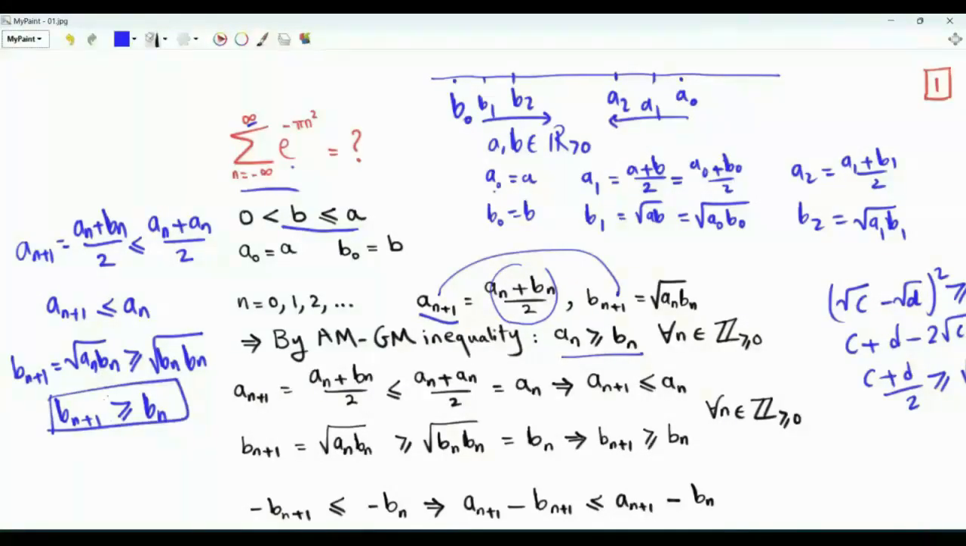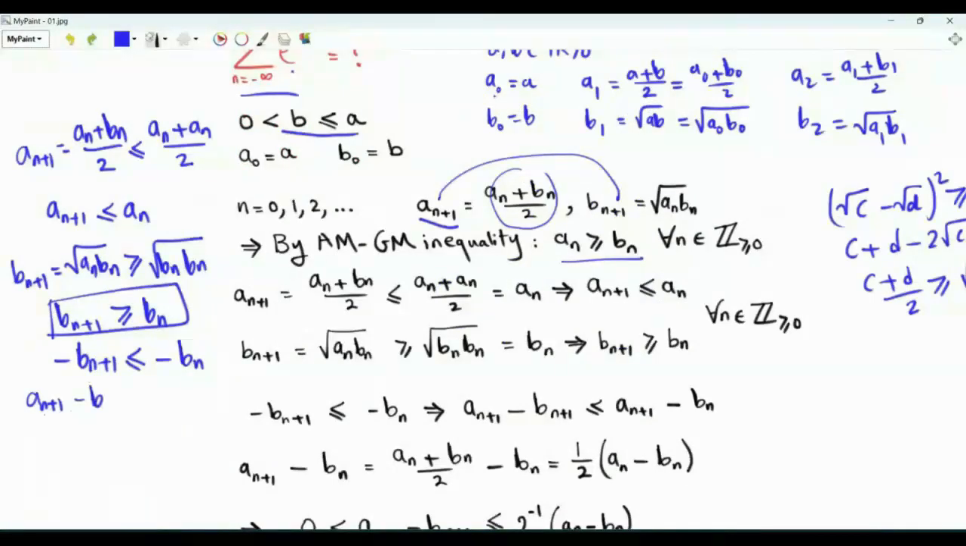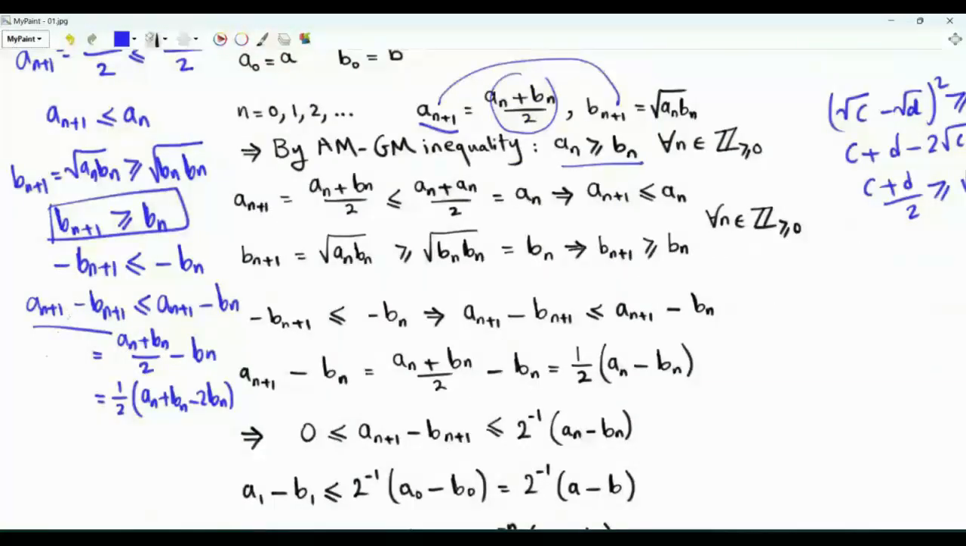Let's take this inequality and multiply both sides by minus 1. So we have minus b(n+1) is less than or equal to minus bn. Add a(n+1) to both sides. We have a(n+1) minus b(n+1) is less than or equal to a(n+1) minus bn. a(n+1) is equal to (an plus bn) over 2 minus bn. We can take 1/2 as a common factor. Then we have an plus bn minus 2bn. Now the inequality that we obtain is a(n+1) minus b(n+1) is less than or equal to 1/2 times (an minus bn).